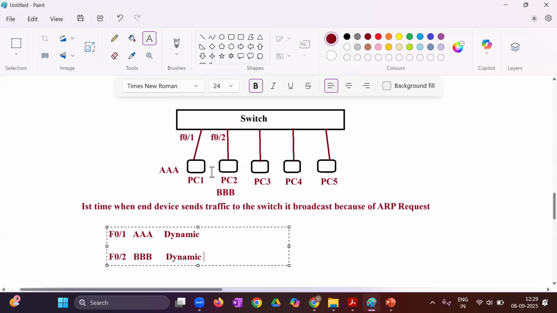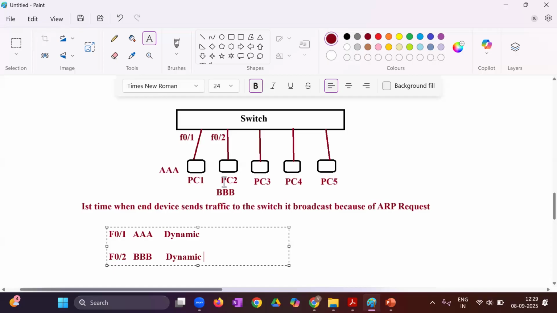For example, today you have connected these PCs, and after some time you remove all of them and connect new PCs. If the switch kept learning everything permanently, what would happen? It has a certain memory capacity, so it has to delete certain information.